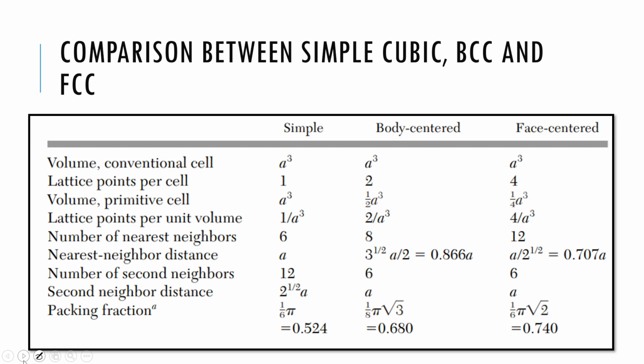Now let's see the comparison between simple cubic, BCC and FCC. The main thing that we see is that the volume of a conventional cell is a cube for all three structures. Now let's see the lattice points per unit cell. For simple cubic, it has one lattice point per unit cell. For BCC, we have 2 lattice points per unit cell. For FCC, we have 4 lattice points per unit cell.